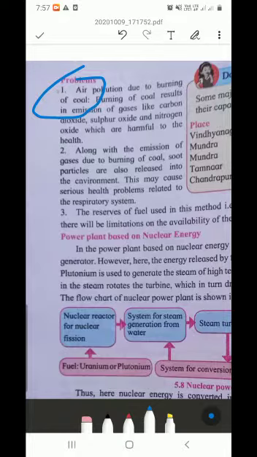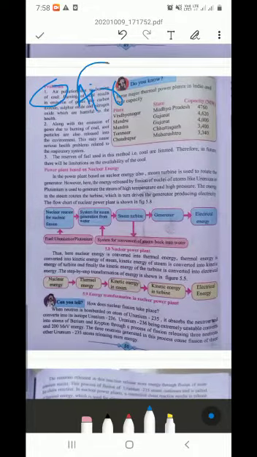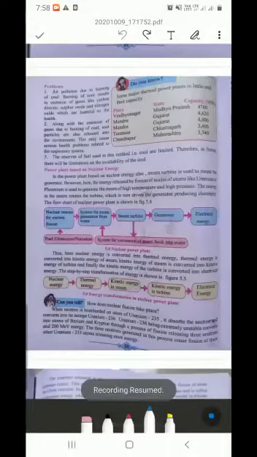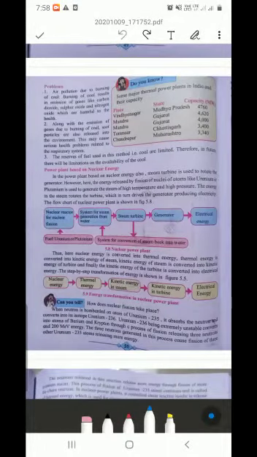See, when coal is burning, at that time CO2 is released, plus many harmful toxic gases. See, they have given sulfur oxide, nitrogen oxide, which are released, and which are very harmful. So here air pollution is happening. Air pollution is the most important problem over here.